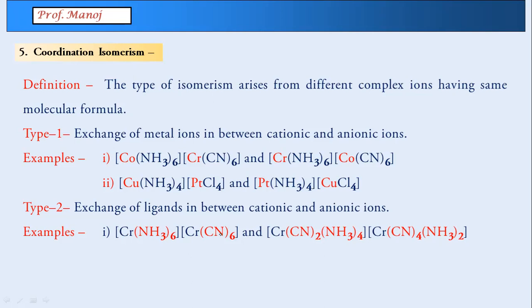There were 6 ammonia and 6 cyanides. Now 2 of them have been exchanged. So here you can see 4 ammonia, 2 cyanide, and 4 cyanide, 2 ammonia. Another such example is the exchange of ammonia and chlorine, 1 unit each having been exchanged.